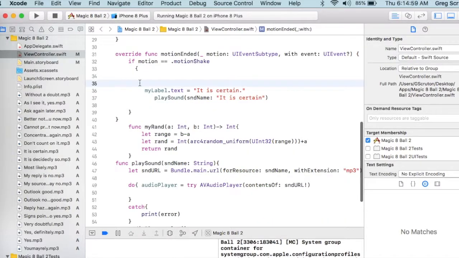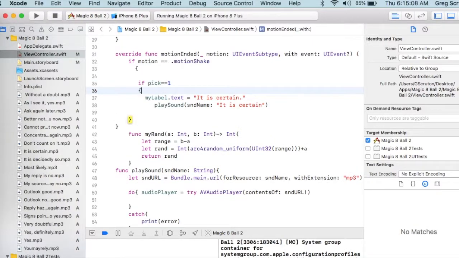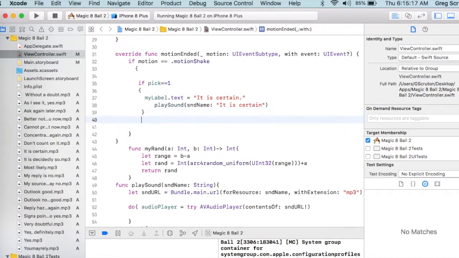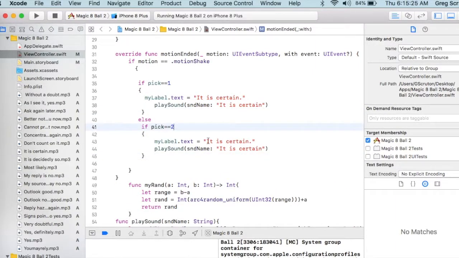I'm going to put an if here. If pick is equal to 1. Here, I don't need the brackets. It's a different programming language. If pick is equal to 1, then make our label it is certain and play the sound it is certain. Then, or else, if it's not equal to 1, let's say if it's equal to 2, let's go and get,